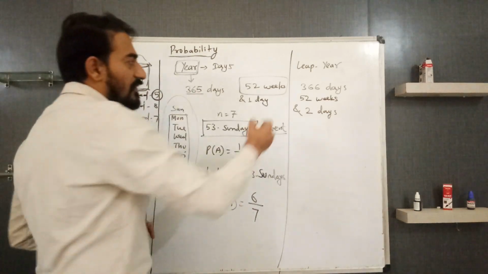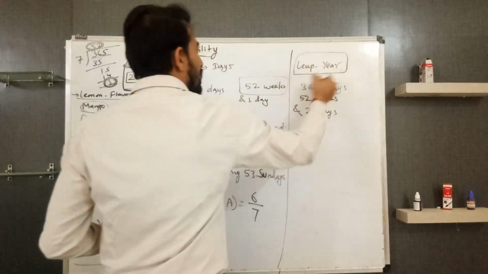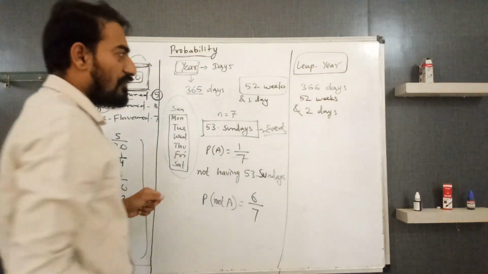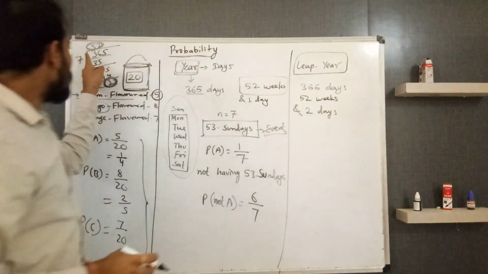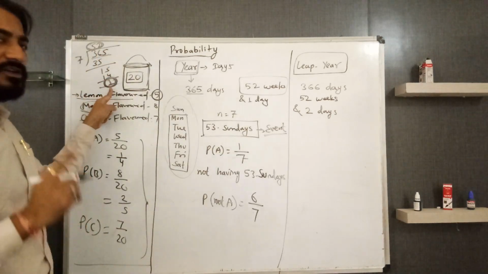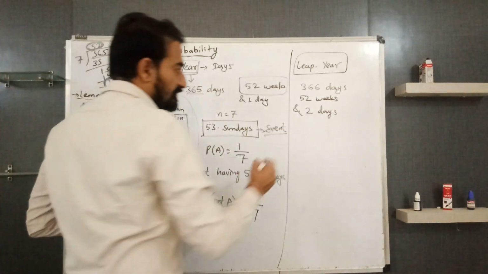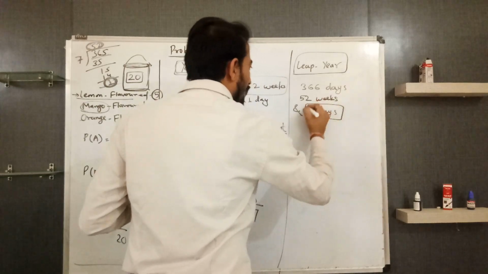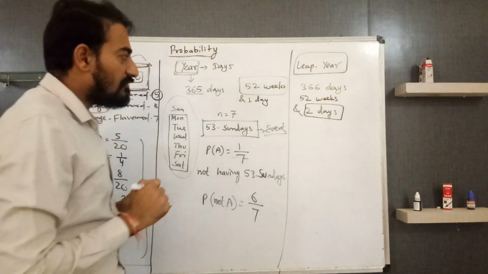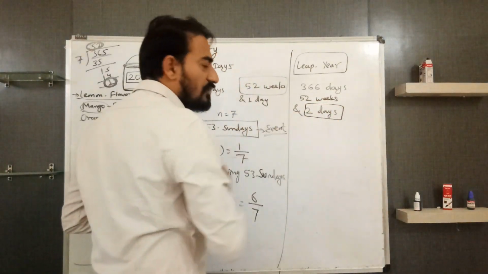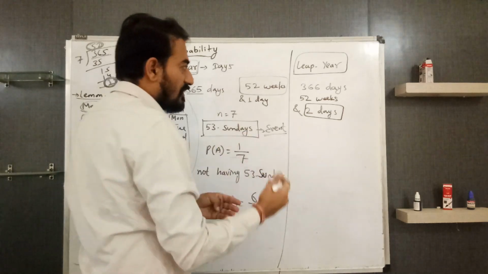In case of leap year, you know leap year means 366 days, 52 weeks, and if it is 366 then we will have remainder 2. So here we have 2 days. 2 days means we will have 2 consecutive days. Consecutive means continuously.